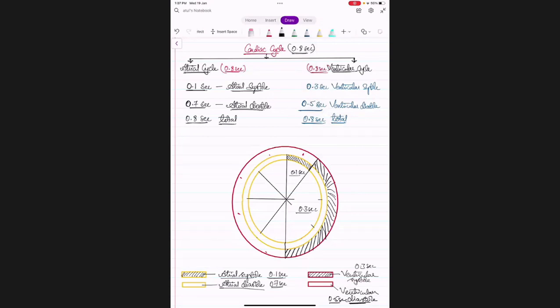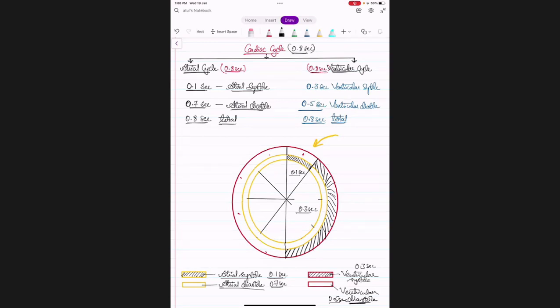So can you see, in this area, atria is undergoing what? In this particular segment, atria is undergoing systole, right? Yes, sir. And what about the ventricle? Is the ventricle undergoing systole during this time? No, sir, it is undergoing diastole.